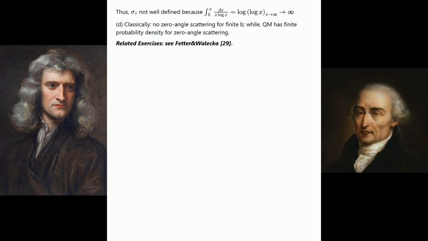D. Classically, there is no zero-angle scattering for finite b, while QM has a finite probability density for zero-angle scattering. Related exercises: see Fetter and Walecka.